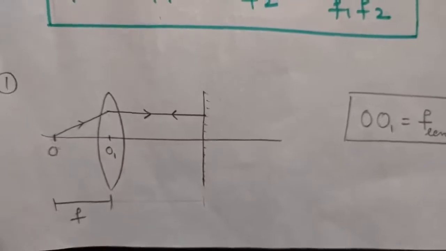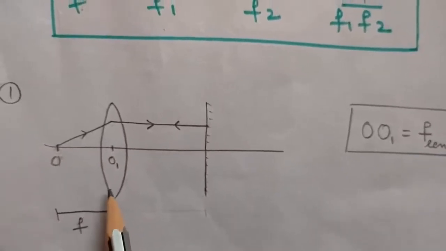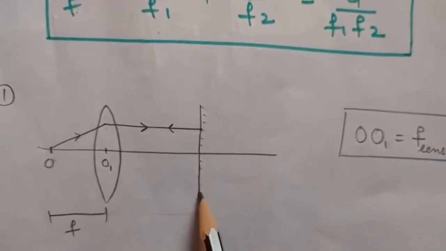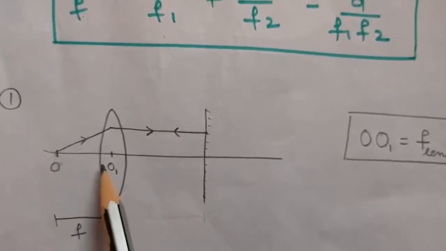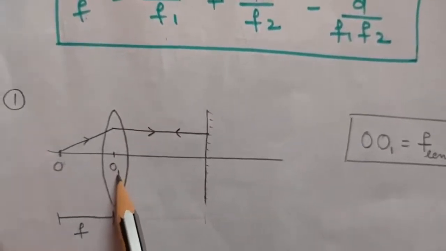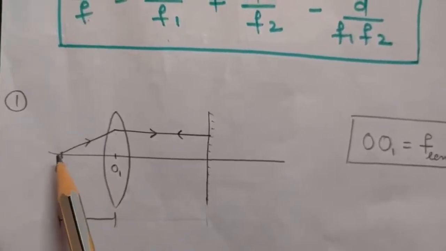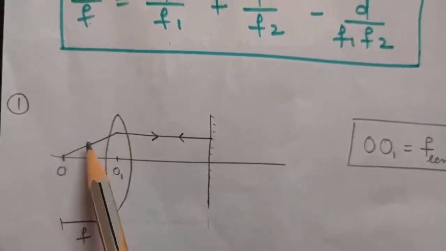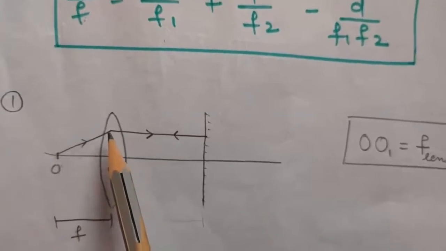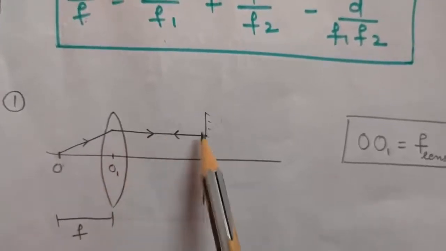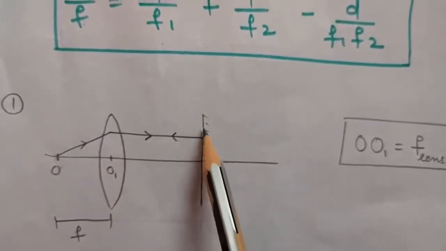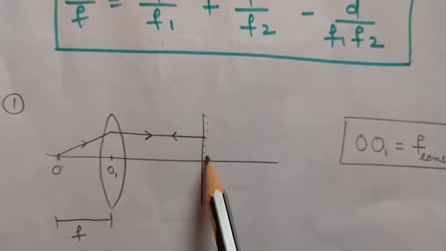So now if you look at this case, this is a combination of a convex lens and a plane mirror. Now this is the optical center O1 of this lens and this is the object O. I have taken a ray which is passing from the object such that after refraction it goes straight to the mirror, or you can say it falls normally on the mirror.